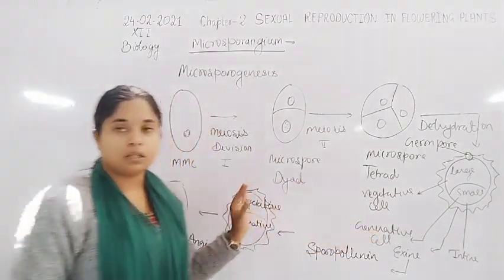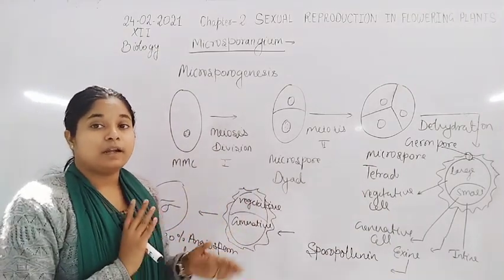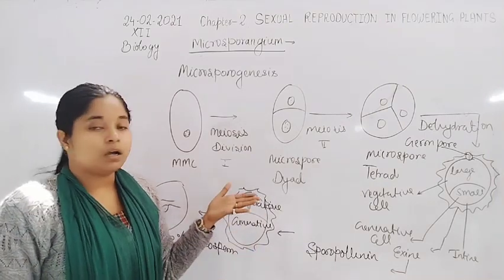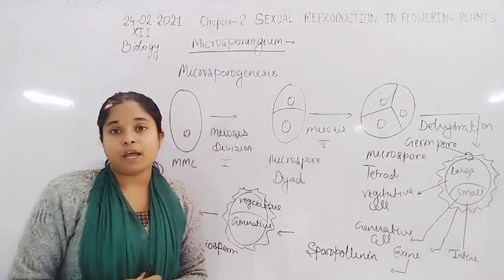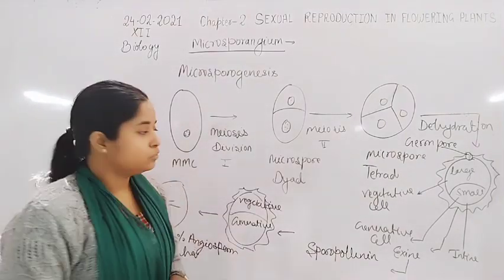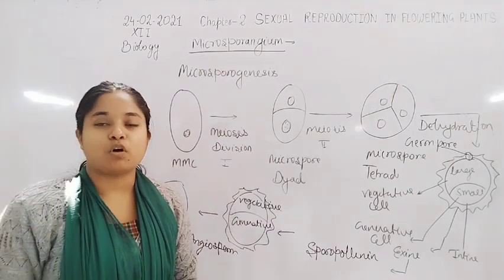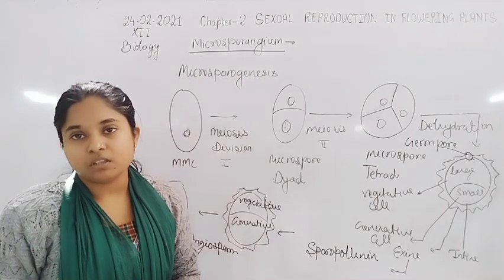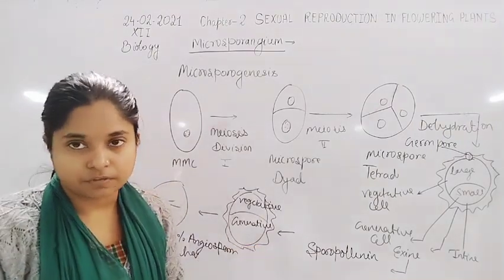In the pollen grain structure, the outer layer of the pollen grain is the exine and the inner layer is formed by the intine. Inside the pollen grain there are two types of cells, generative cells and vegetative cells: a large vegetative cell and a small generative cell. Then the generative cell undergoes mitosis division,